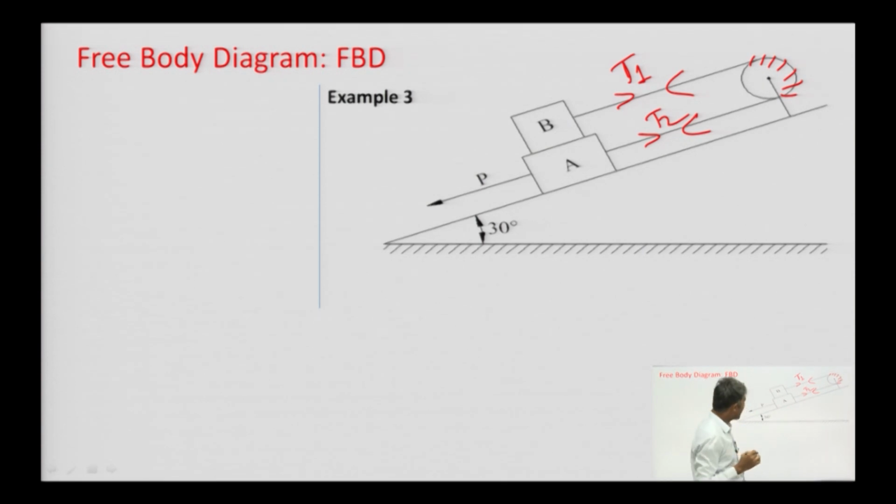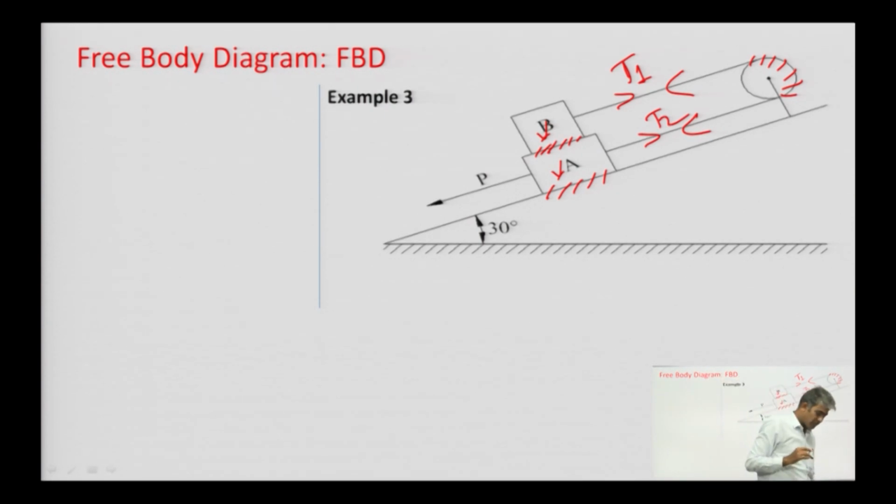Now, apart from this tension, what will be another force? Another force will be the weight of block A and the weight of block B. Apart from the weights, there are two contact surfaces, this one and this one, and at these two contact surfaces there will be forces that we need to consider in this example for making the free body diagram.